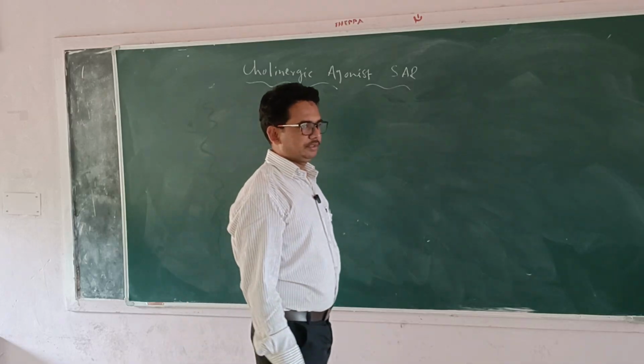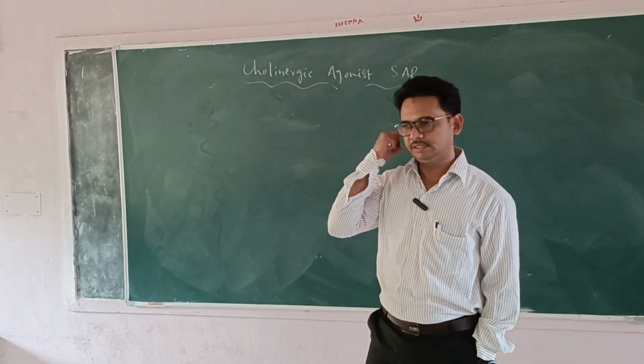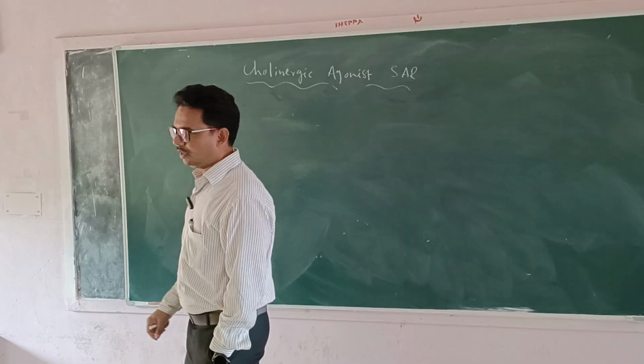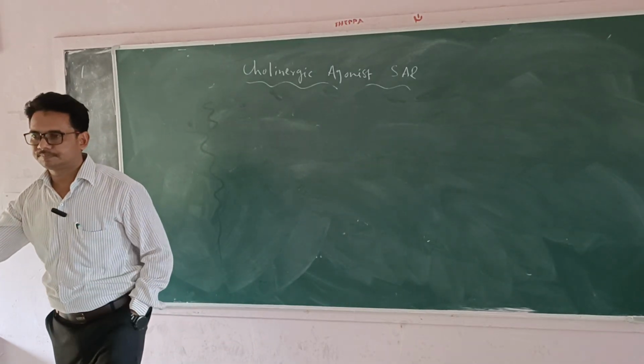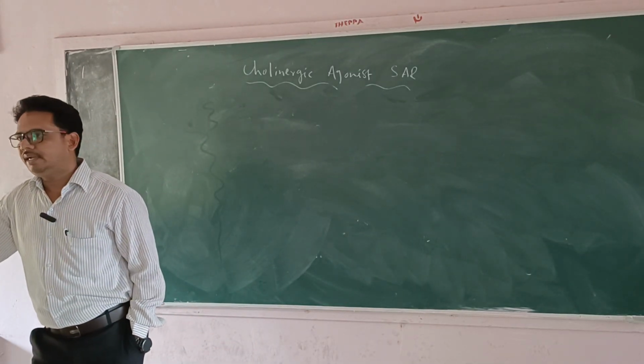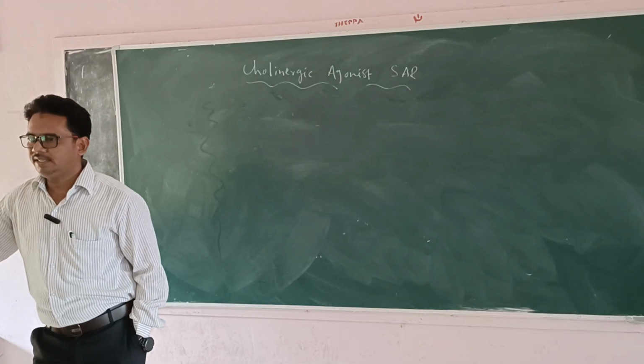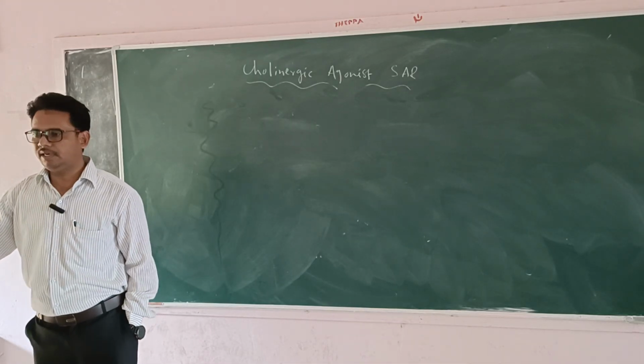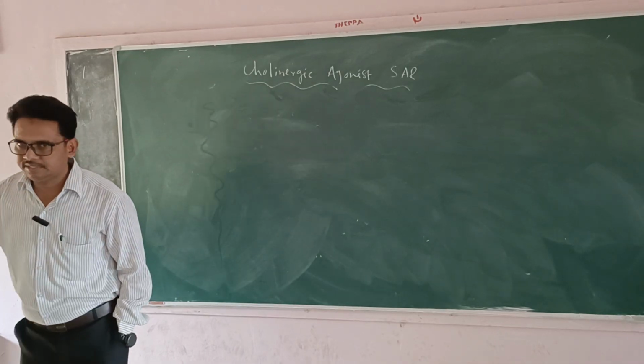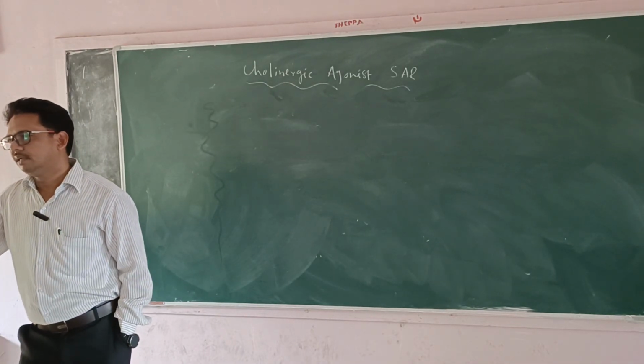Already we know that cholinergic agonists are also called parasympathetic drugs. Particularly it is related to the release of acetylcholine.